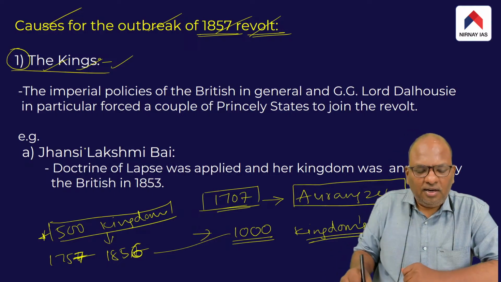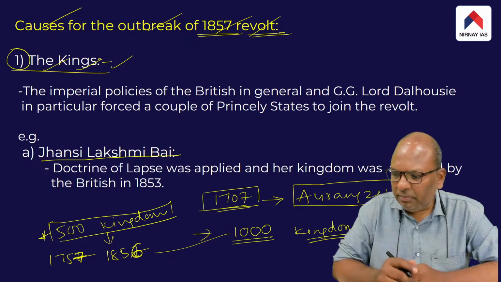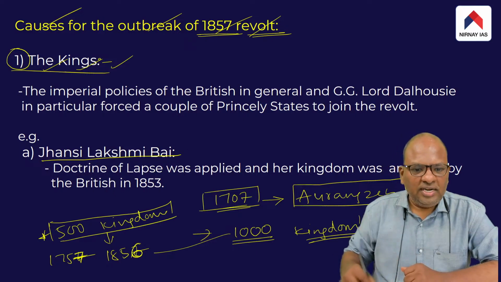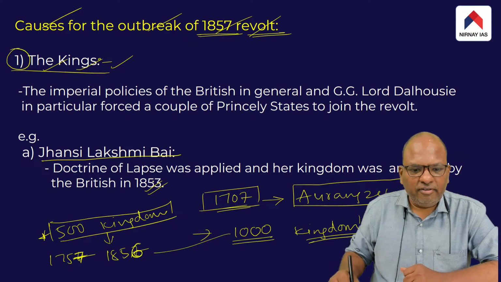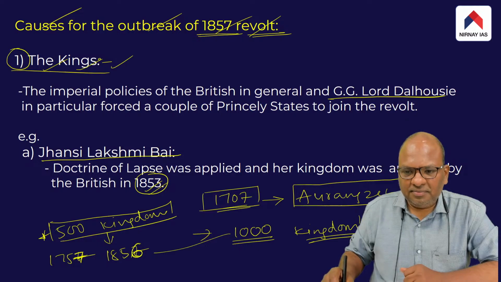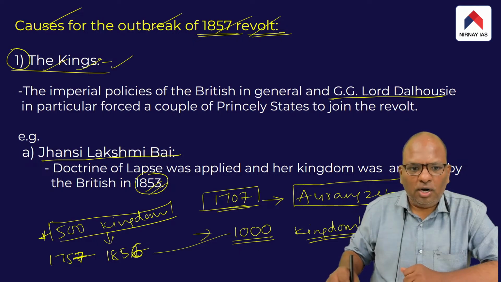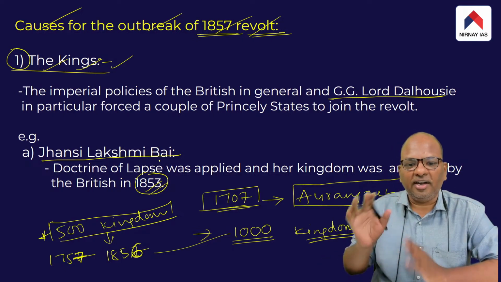Say, for example, one such ruler was Lakshmi Bai, or Jhansi Lakshmi Bai. So, in 1853, just 3 years before the outbreak of this revolt, a governor general by name Dalhousie applied an imperial policy called the doctrine of lapse to the kingdom of Jhansi Lakshmi Bai and took over her kingdom.